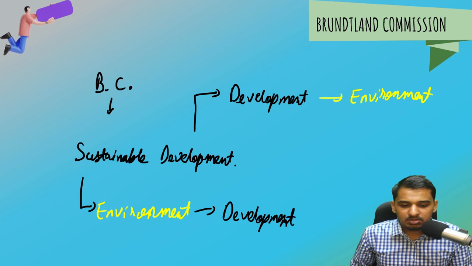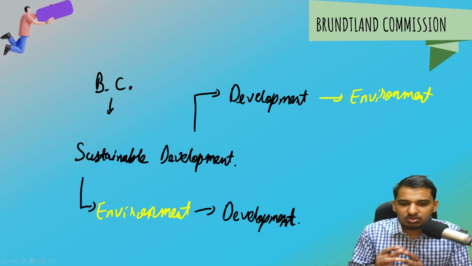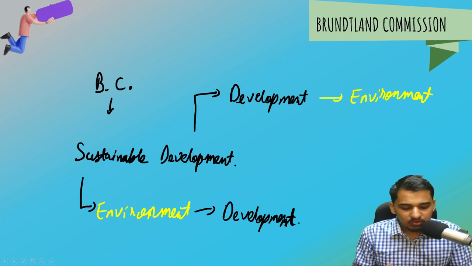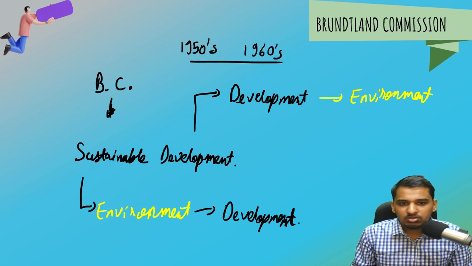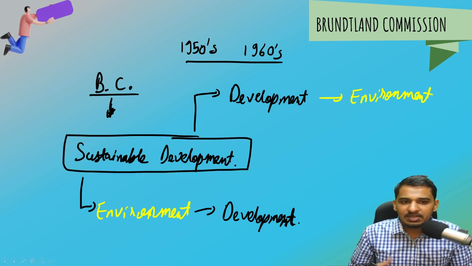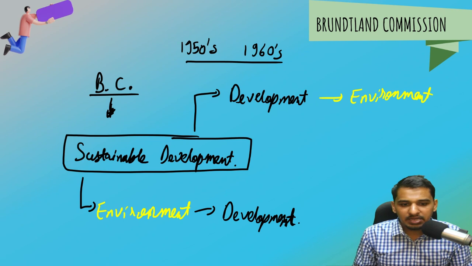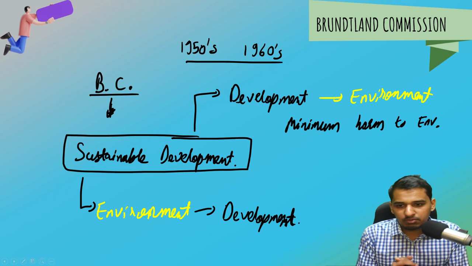And this was one of the issues before the world, especially before the developing countries, a great number of which had just achieved their independence after World War II in the 1950s and 60s. So what the Brundtland Commission said is that you go for sustainable development. You go for a kind of development in which you do minimum harm to the environment. This is what sustainable development is all about.